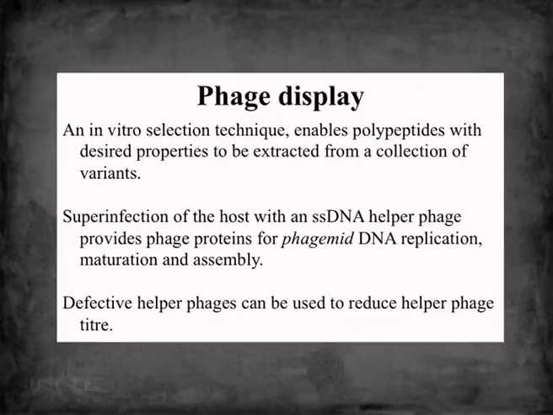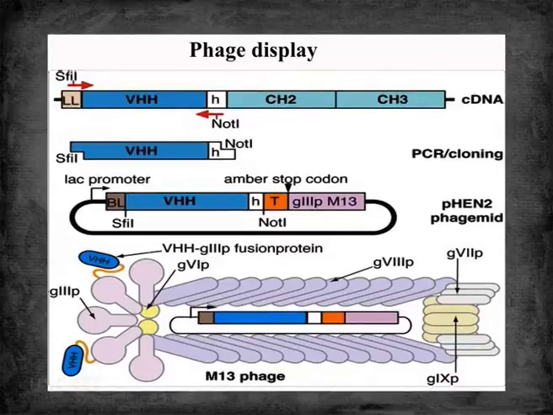Okay. And phagemids can be used in phage display. Okay, phage display is an in vitro selection technique by which polypeptides with desired properties can be extracted from a collection of variants. What is done in phage display? The protein of choice is tagged with a capsid protein of M13 virus. Okay, and then it is included in the phagemid.